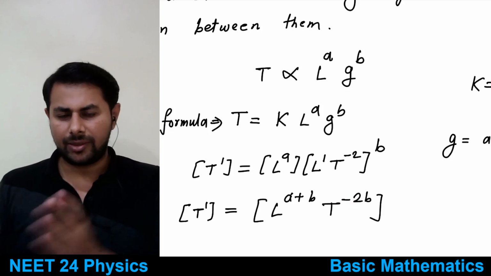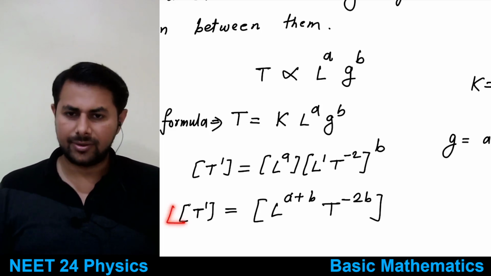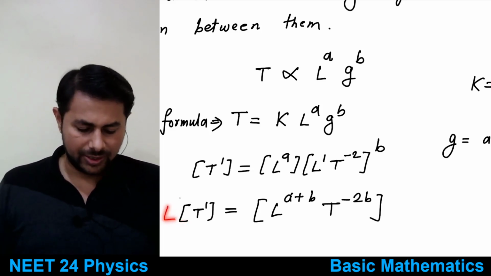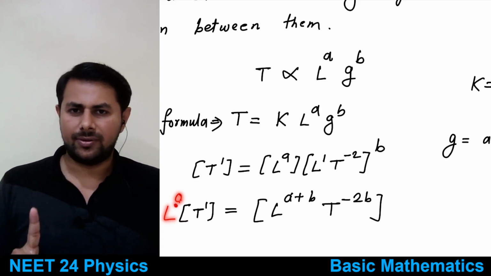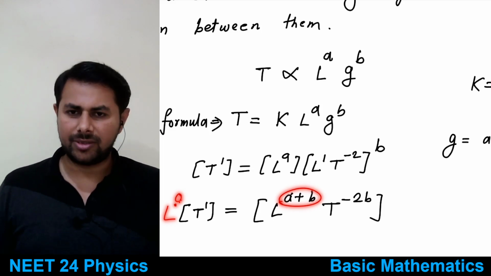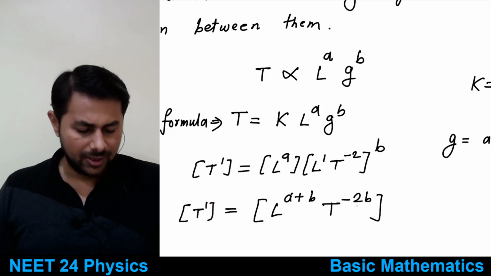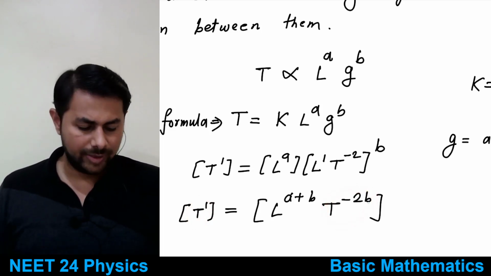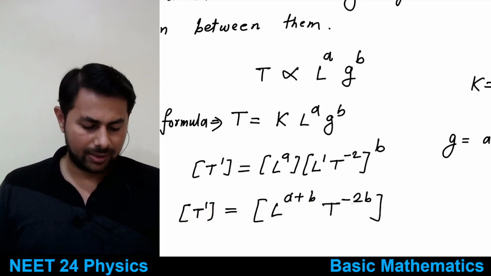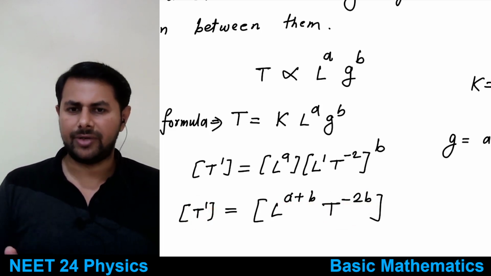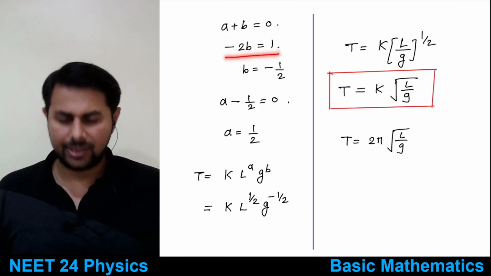So the dimensions on left hand side and on right hand side must match, means there is no l on left hand side. That means you can say l raised to 0 is there, because anything raised to 0 is 1, right? So a plus b must be equal to 0. And there is t raised to 1 on left hand side, and on right hand side you have t raised to minus 2b. So minus 2b must be equal to 1. You get these two equations: a plus b is 0 and minus 2b is equal to 1.